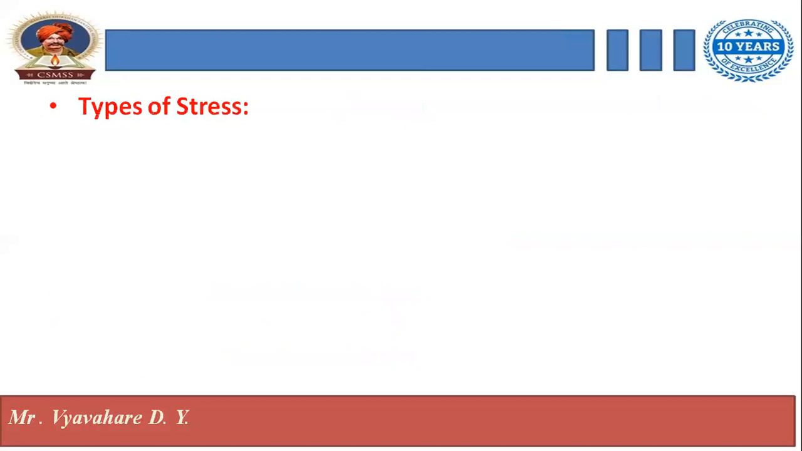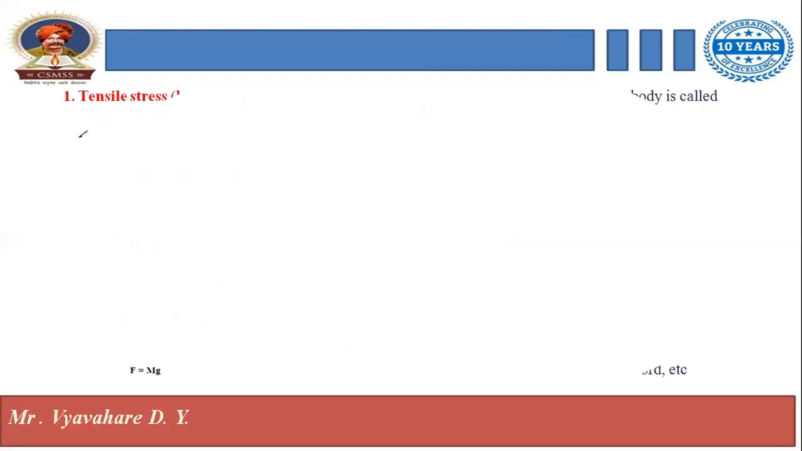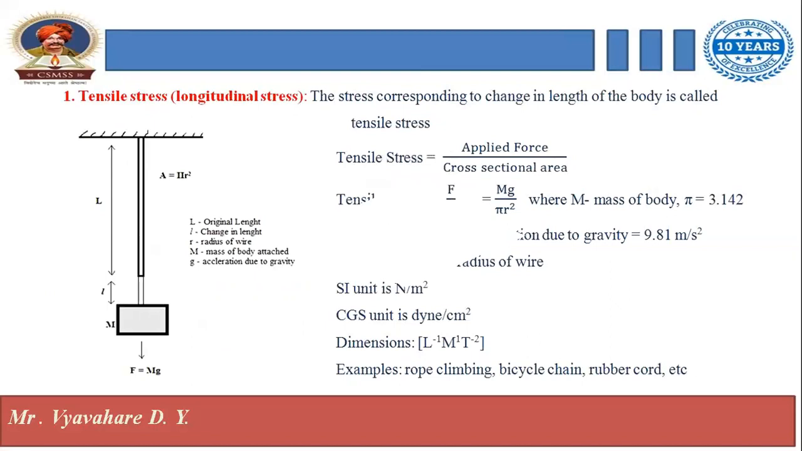Next, types of stress. There are some types of stress. The first one is tensile stress, also called longitudinal stress. The second one is volumetric stress. The third one is shearing stress. We are going to discuss them one by one. First, tensile stress or longitudinal stress. Tensile stress is the stress corresponding to change in length of a body.